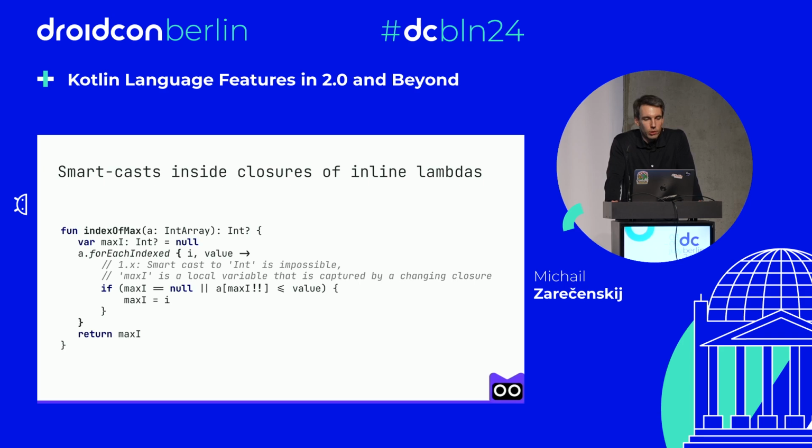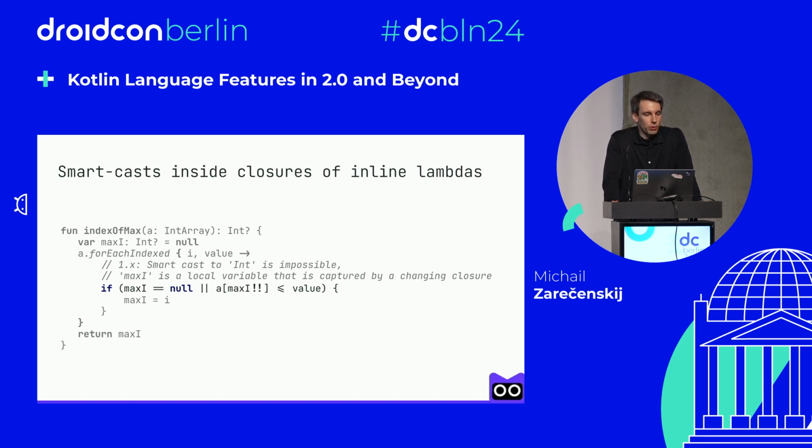The next change is about smart casts inside changing closures of lambdas. So if you take a look at this function indexOfMax, we can see that it returns the index of the maximum element in an int array. And if the array is empty, it returns null. And the interesting part for us is actually this check for null. You see, this check didn't produce any smart cast for the nextMaxI variable because the variable is captured inside the lambda.